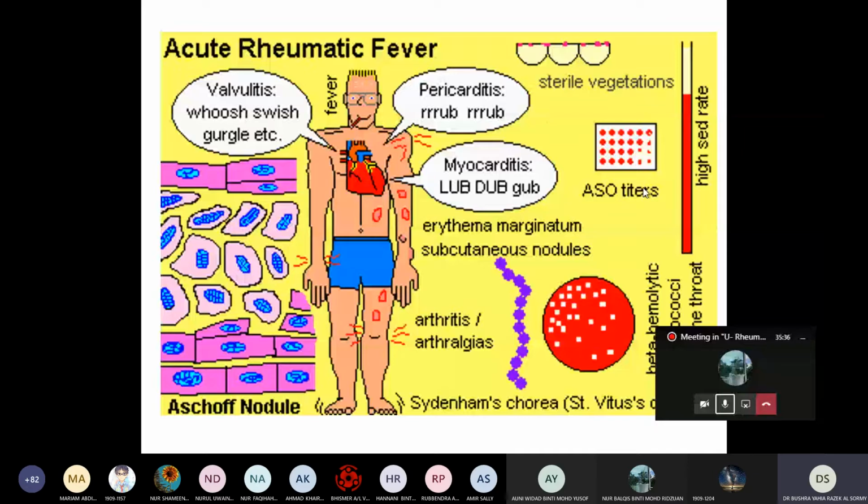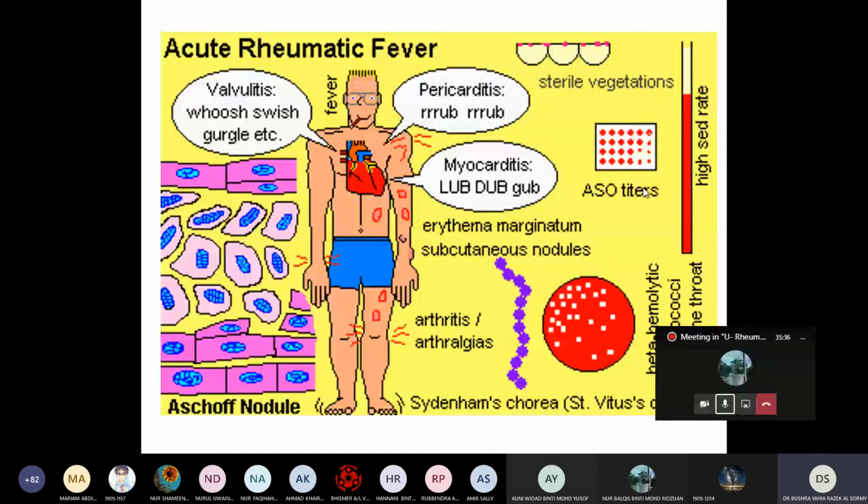So what is the treatment of acute rheumatic fever? Aspirin and prednisolone. Okay. And sometimes they give long-acting penicillin to prevent, you know, the deformity of the heart.